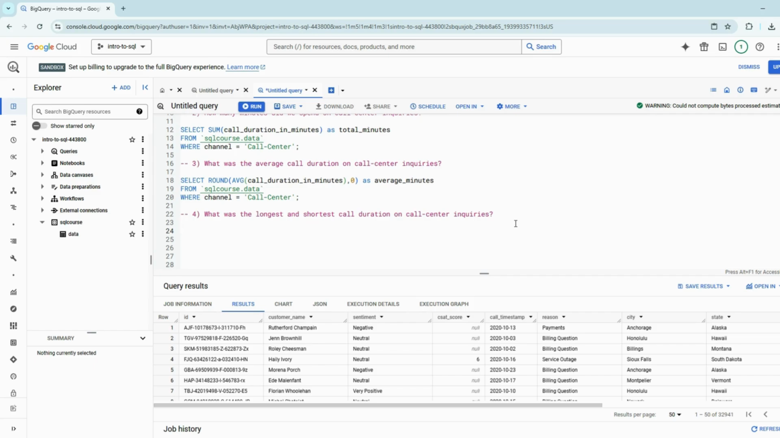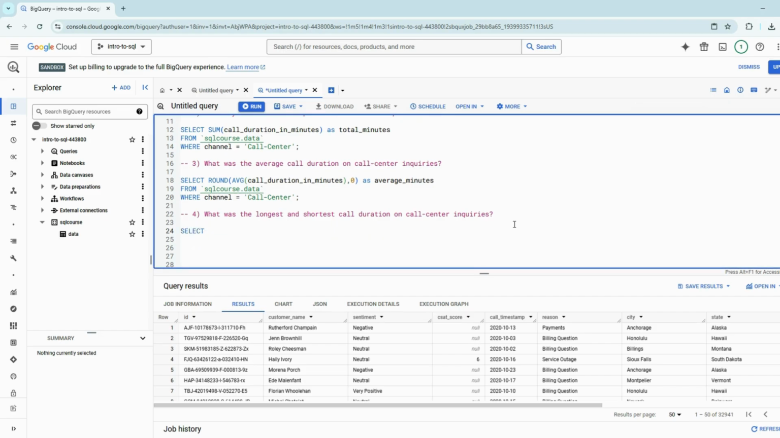But we're going to put this all in one query. I don't want to separate it. I don't want two separate queries with one just showing the highest and lowest. I want them both in the same query. So let's think about that. Let's start off with our select, just like the previous ones. Let's do the longest one first. Let's do max call duration in minutes. And let's just call this longest underscore call.